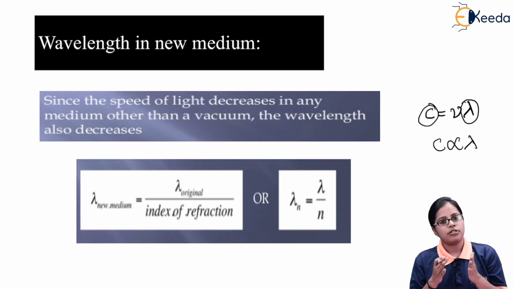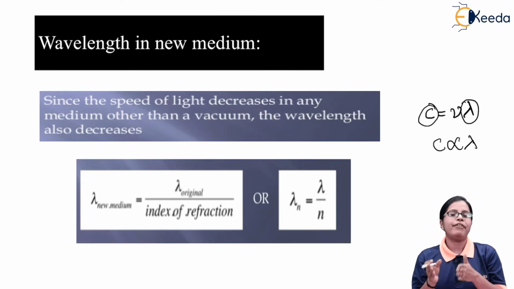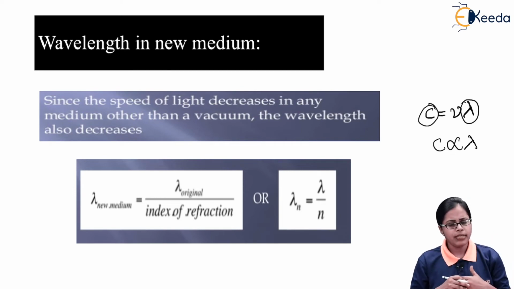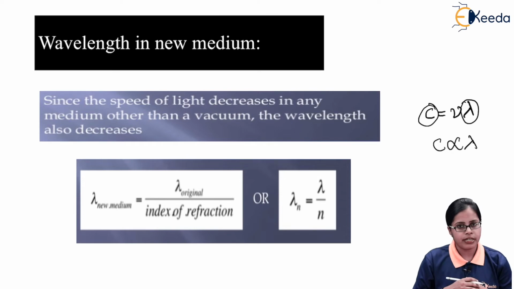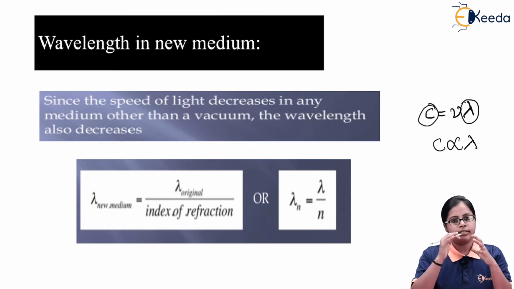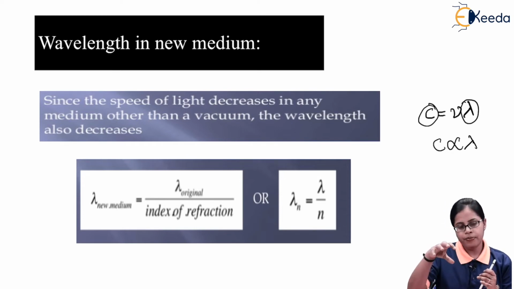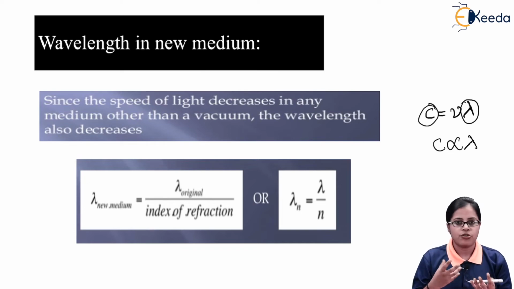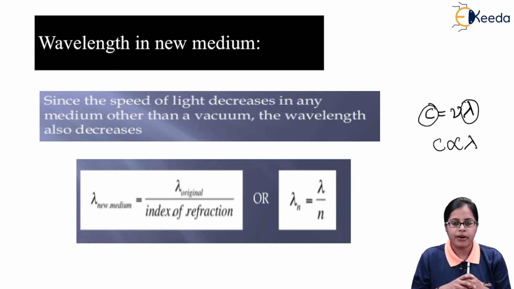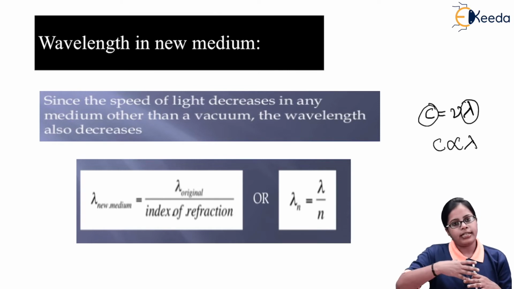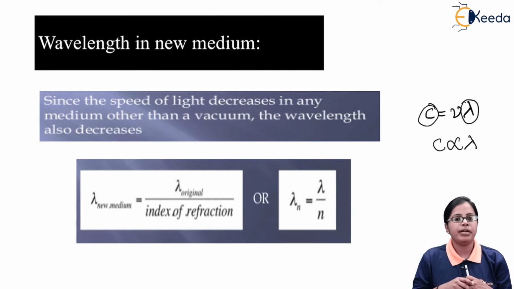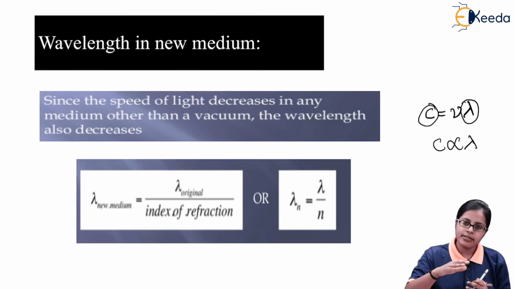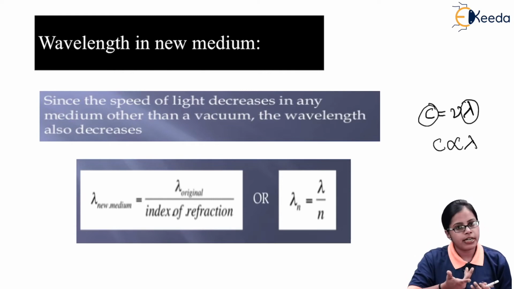The speed is going to change the wavelength of the wave if we are moving from vacuum to a new medium. Initially, suppose the light is traveling through a vacuum at a certain speed c, and the original wavelength is lambda, but as the light moves from vacuum to a new medium, the speed decreases, and as soon as the speed decreases, the wavelength is also going to decrease.